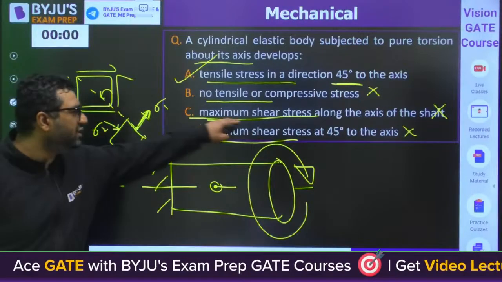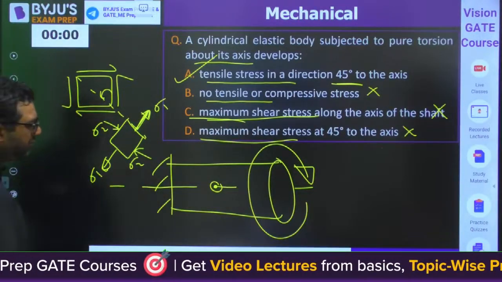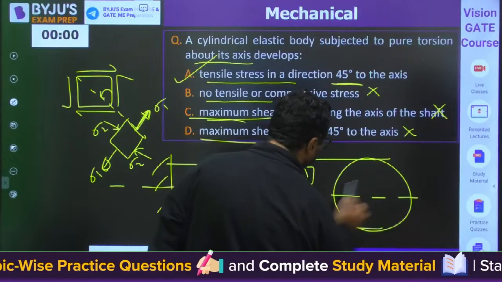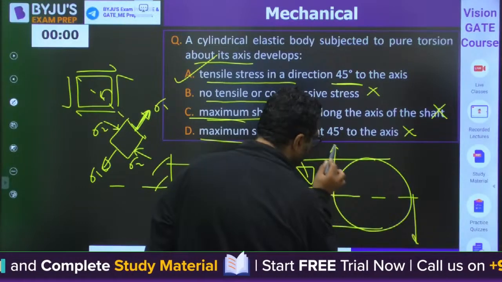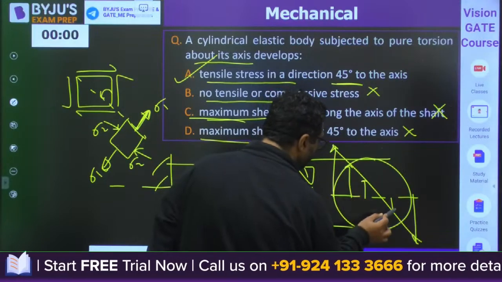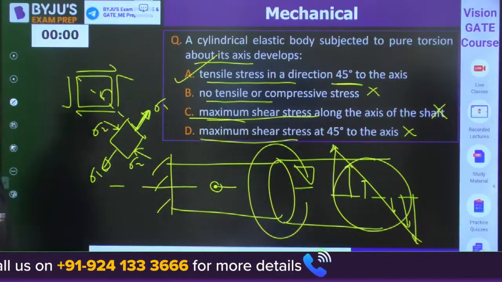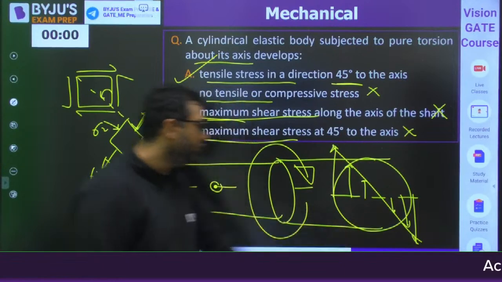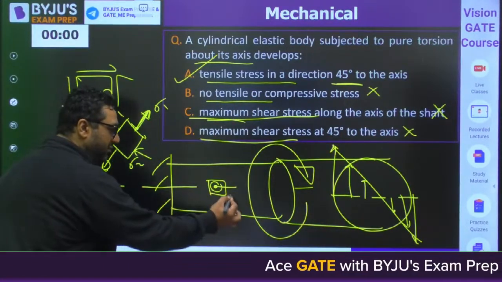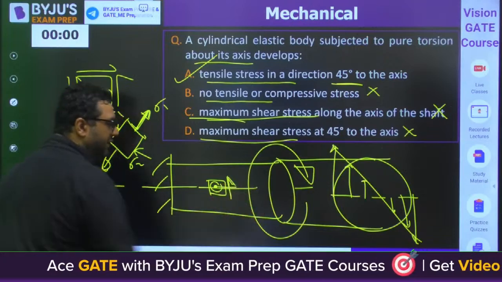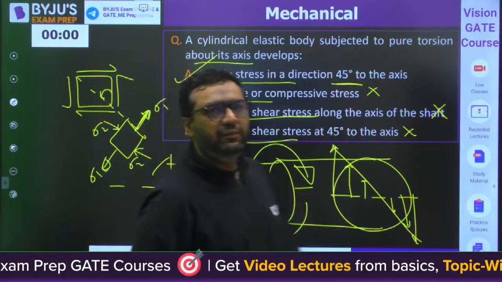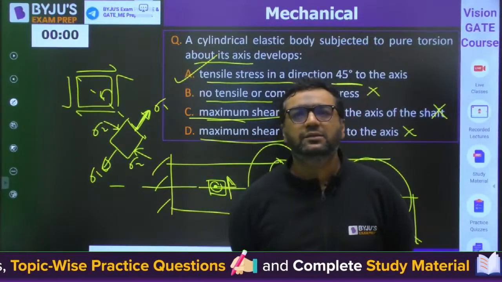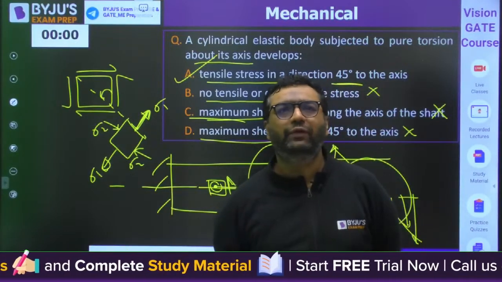Arre bhai, maximum shear stress along the axis will not happen. When you find out the maximum shear stress, this is the cross section. This is the shear stress distribution. So maximum shear stress will be around all the periphery of the shaft. So when you make this, maximum shear is perpendicular to this axis, na? Perpendicular to this axis. Answer will be A. Haan bhai, Kumar, Dhalapati, Stanford aa gaya sabhi ko. Very good.